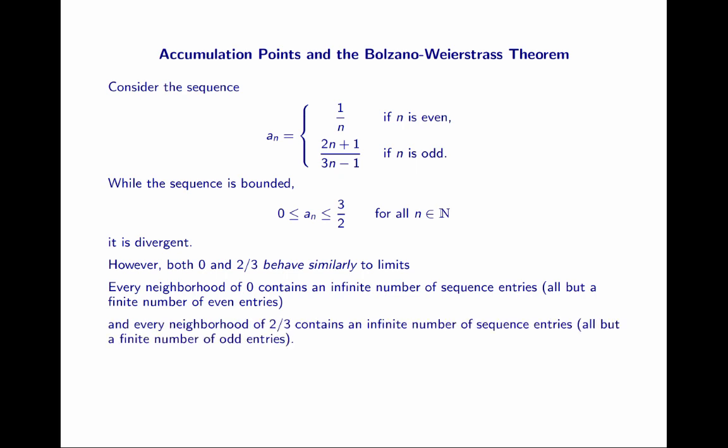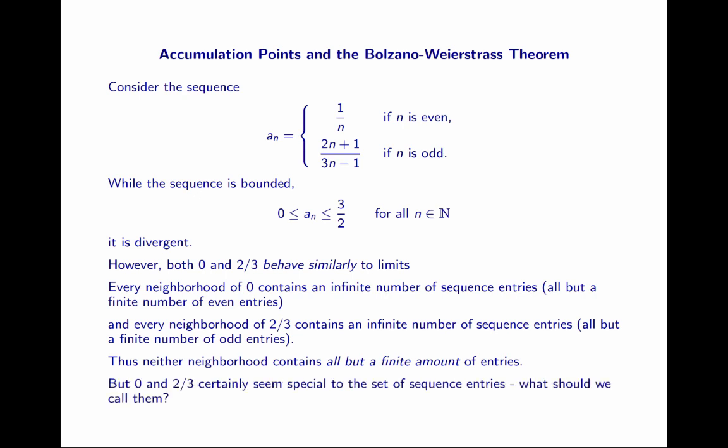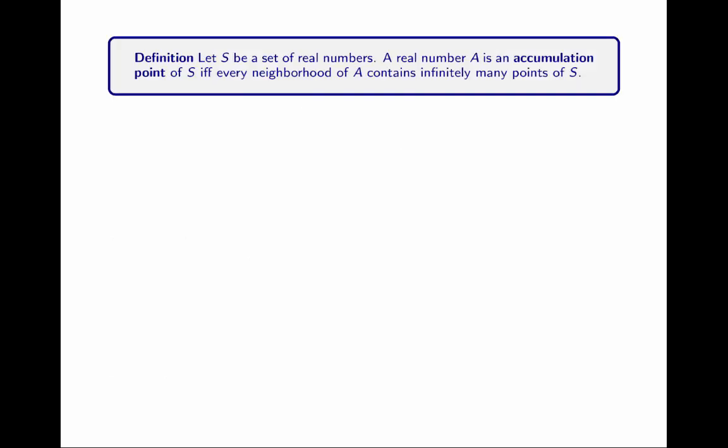And every neighborhood of 2/3 contains an infinite number of sequence entries, specifically all but a finite number of the odd entries. But neither neighborhood, we could say, contains all but a finite number of entries if the neighborhoods don't include the other point. But 0 and 2/3 certainly seem special in some way to the set of sequence entries. What should we call them? Well, we can call them accumulation points.